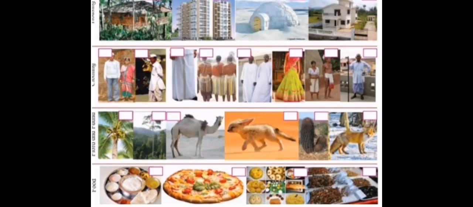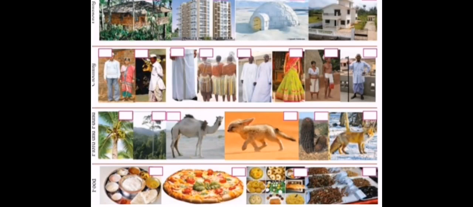Dear students, in the following pictures you can see different types of housing, clothing, flora and fauna, and food. What is flora and fauna? Flora means the plants growing in that particular area, and fauna means the animals which live in that particular area.